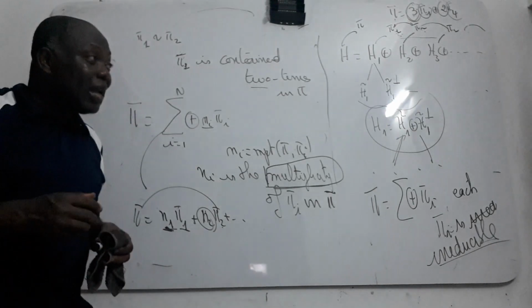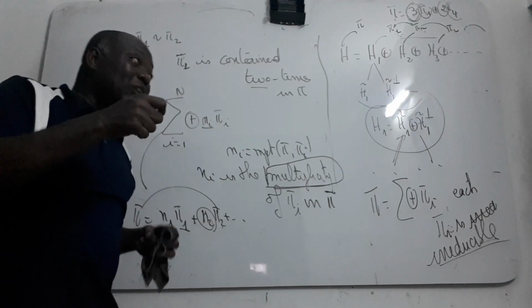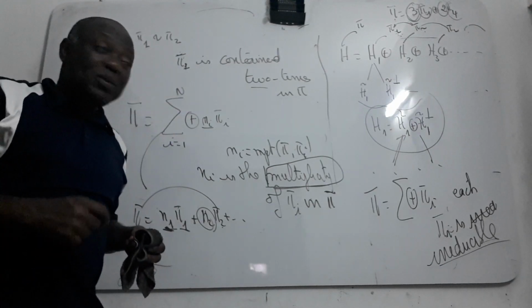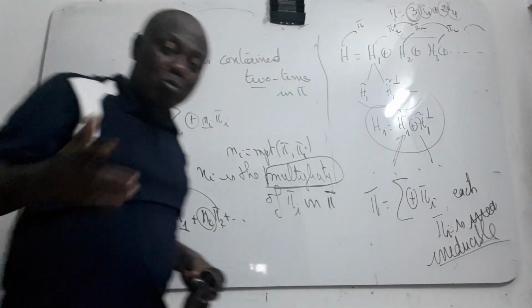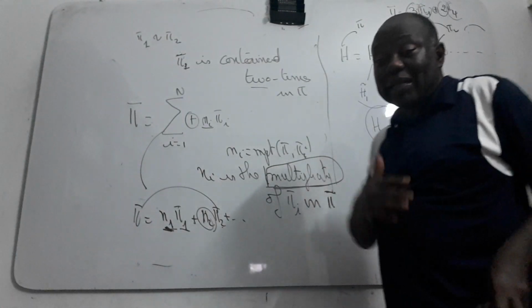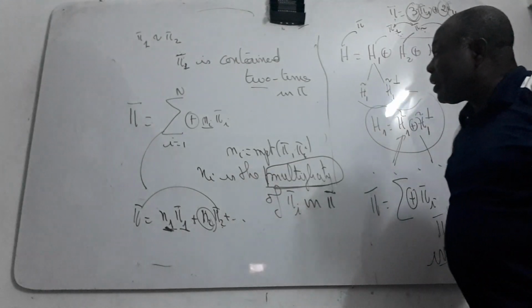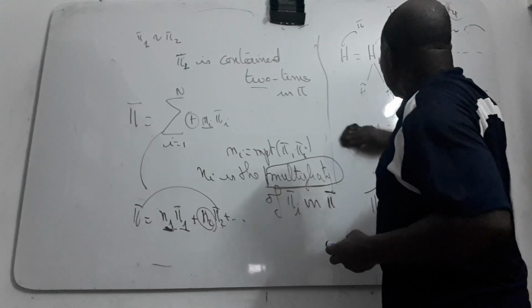And then the problem now is how can I get the multiplicity of the initial representations? This is what you call the Clebsch-Gordan problem, which is solved in some cases, but not in general.